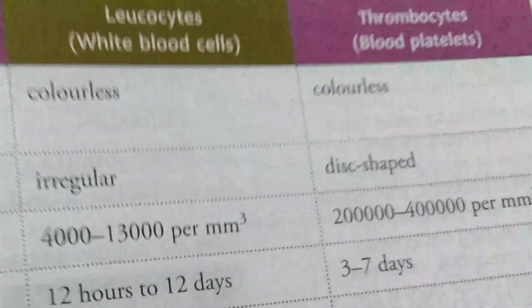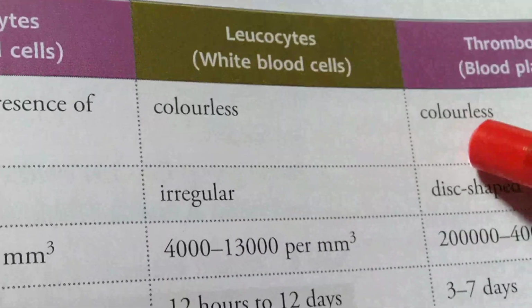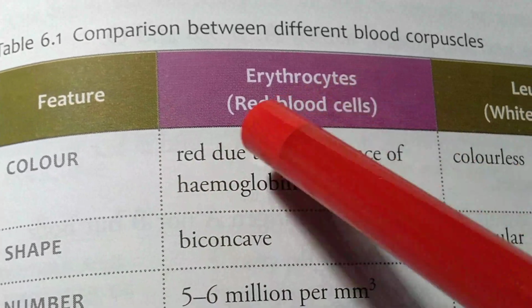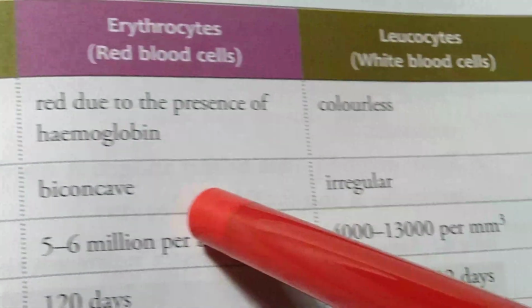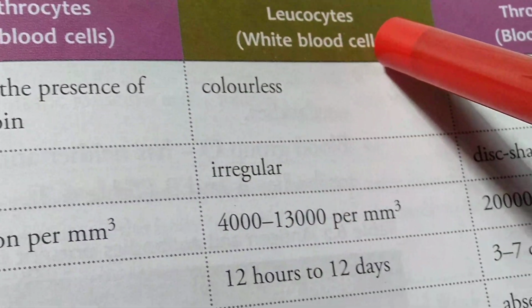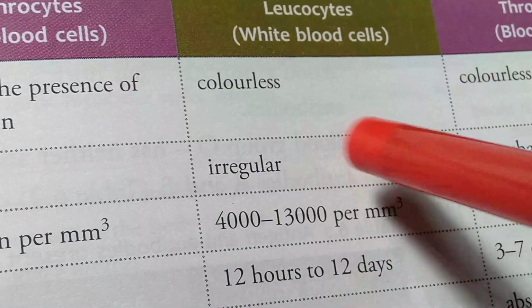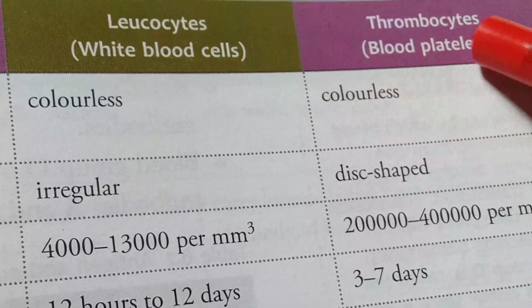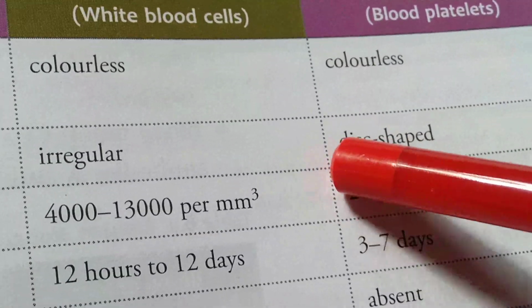Same way, thrombocytes are also colorless because there is no hemoglobin. Shape. In case of RBC, it is biconcave. In case of leukocytes, there is no definite shape, that's why they are irregular in shape. In case of thrombocytes or platelets, they are disc-shaped, flattened.